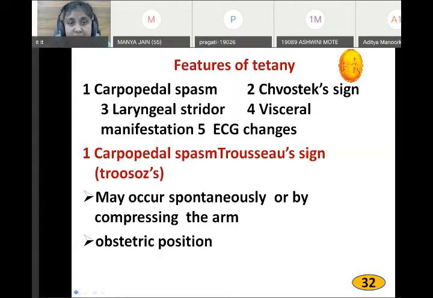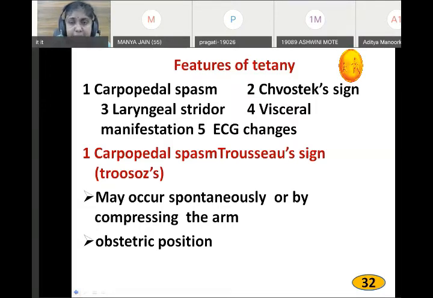First is tetany, second is carpopedal spasm, third sign is laryngeal stridor, noisy breathing because of the contraction or spasm of the laryngeal muscle, mainly during inspiration. Now what is Chvostek's sign?